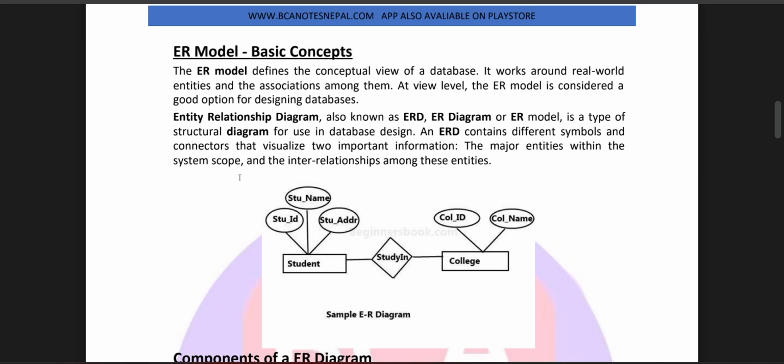The ER model defines the conceptual view of the database. It works around real world entities and the associations among them. At the view level, the ER model is considered a good option for designing the database. Entity relationship diagram, also known as the ERD, ER diagram or ER model, is a type of structural diagram for use in database design. An ERD contains different symbols and connectors that visualize two important pieces of information: the major entities within the system scope and the interrelationships among these entities, such as student ID, student name, student address, college ID, college name.